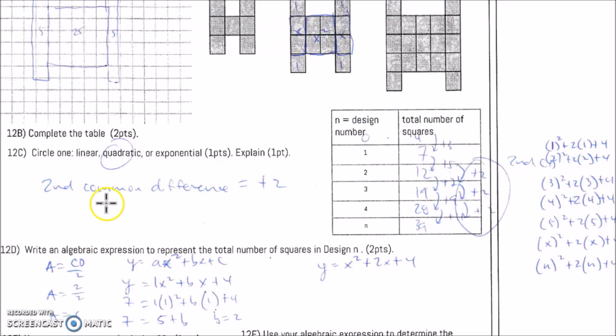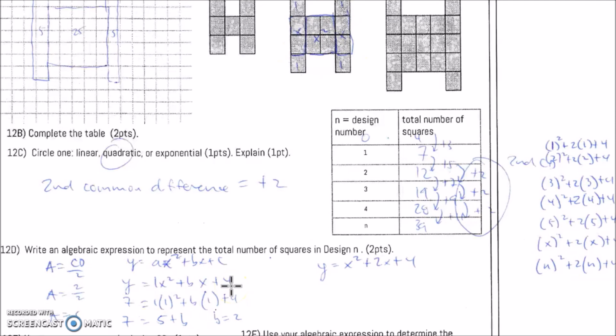Write an expression to represent the total number of squares in design n. So same thing as above, your common difference becomes your a value. So common difference divided by 2, so your common difference was 2. 2 divided by 2 is 1. And then you put in your c value, which you go backwards. So this is 5, then that'll be 3. So 4 plus 3 gives me 7. So 0, 4 is my c value.